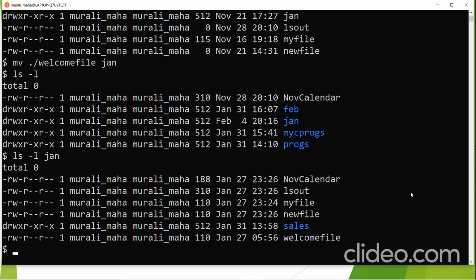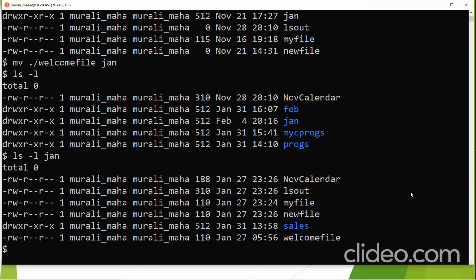Okay, so earlier we have seen a scenario where if you try to overwrite by giving an existing non-directory file as a target file, it just overwrites, right? When you want to rename to an existing non-directory file, it overwrites. So how do we avoid that scenario? It can be avoided in two ways. One is by specifying the -n option, the other is the interactive option -i. Let us first look at the interactive -i option.